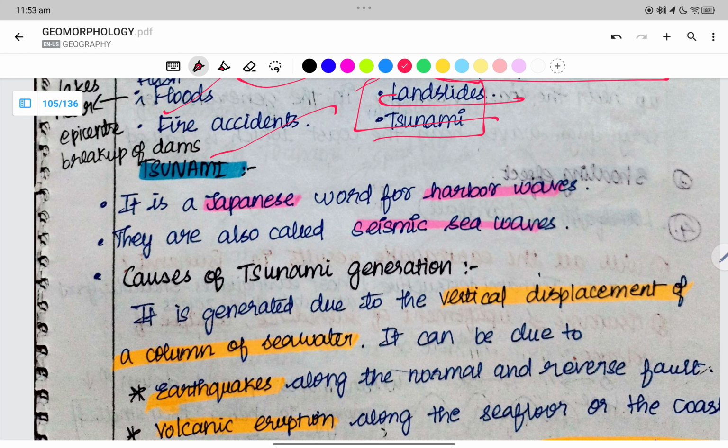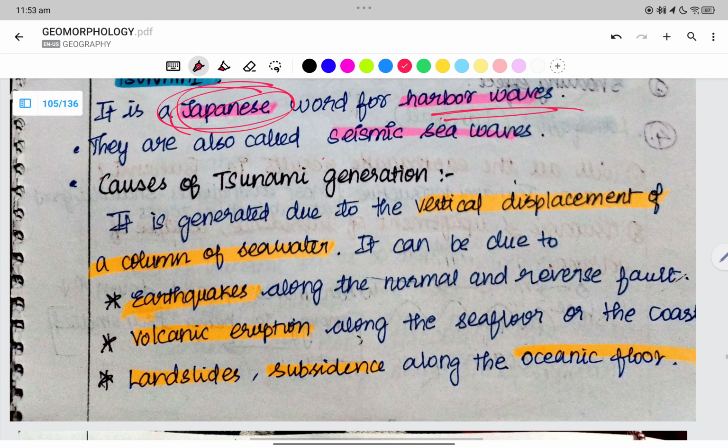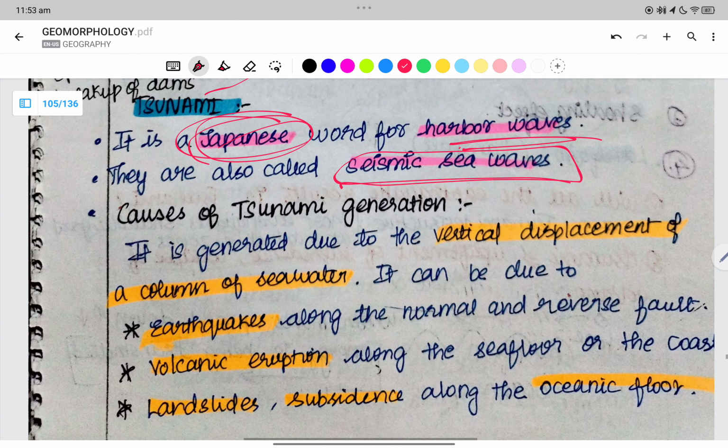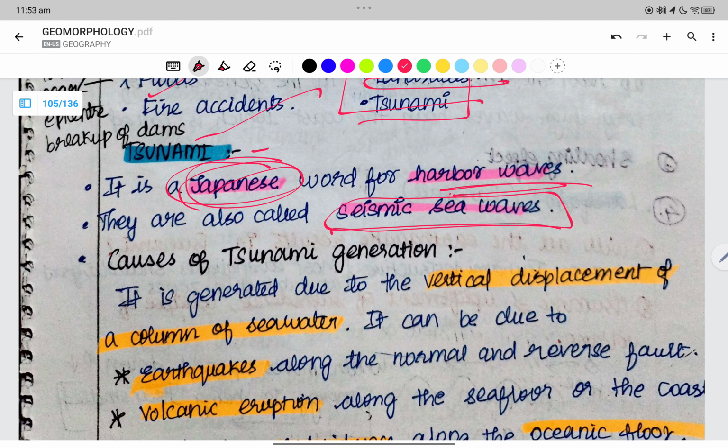What is a tsunami? It is a Japanese word which means harbor waves. Tsunamis are also called seismic sea waves.